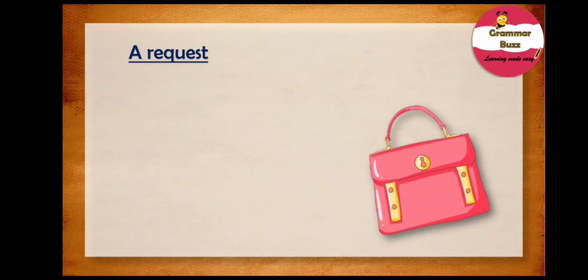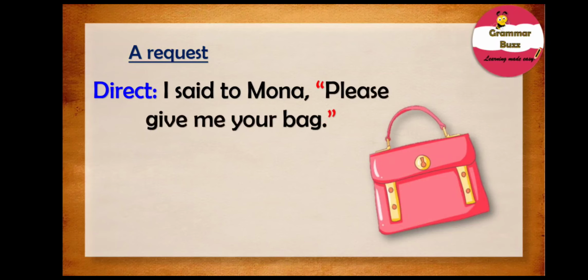Okay, now let us take a look at a request. Let us consider another example, but this time with a request. We already know request in indirect speech is introduced by words like request or implore. Our sentence is, I said to Mona, please give me your bag.